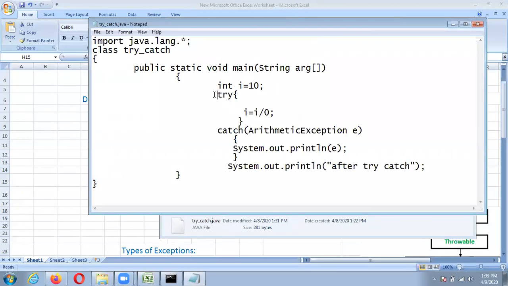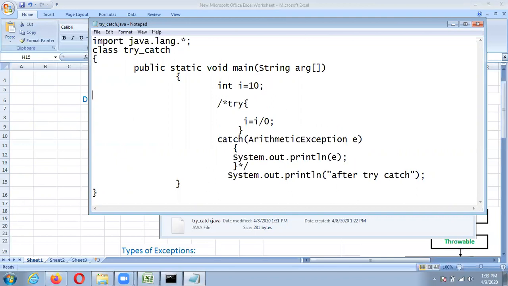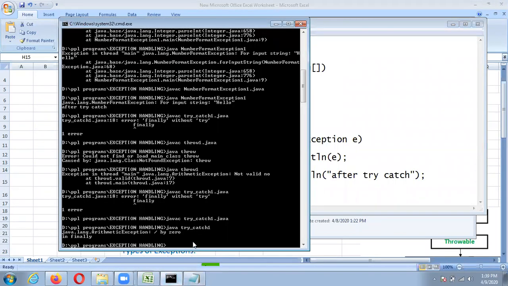Suppose we are not handling the exception. Just consider I equals I divided by 0. So here an exception will occur, that is arithmetic exception. I'll save this and execute this.